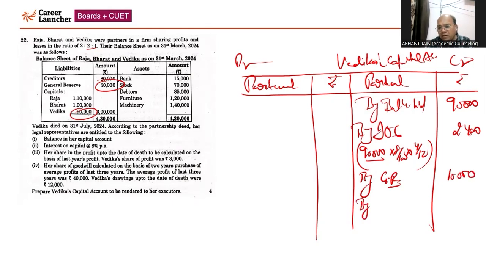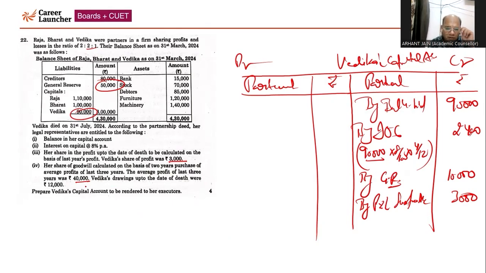Then we need to calculate, we are given Vedika's share of profit till the date of death, that is 3,000 in the current year. So by P&L suspense account, because the ratio is not changing, the entry will be done through P&L suspense account, that is 3,000. Then we have to calculate the goodwill. Accordingly, we need to calculate the average profit of the last 3 years, that is 40,000.